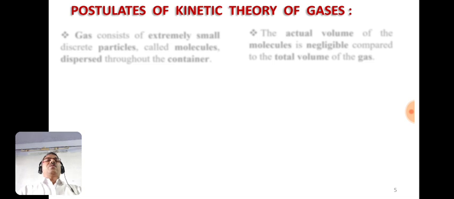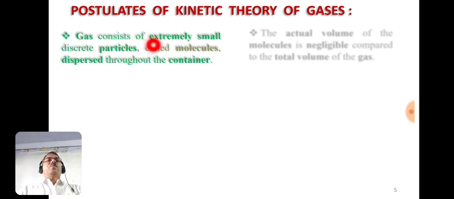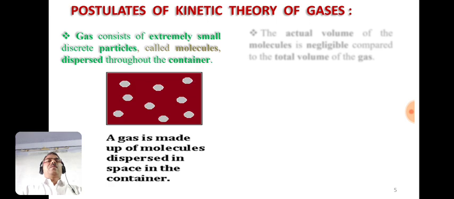Now let us see the postulates of kinetic theory of gases. The first postulate of kinetic theory of gases is the gas consists of extremely small discrete particles called molecules, and they are dispersed throughout the container. Now let us see the diagram. These white circles indicate the gas molecules, which are extremely small, and these molecules are dispersed, meaning they are spread throughout the container, in the space in the container.